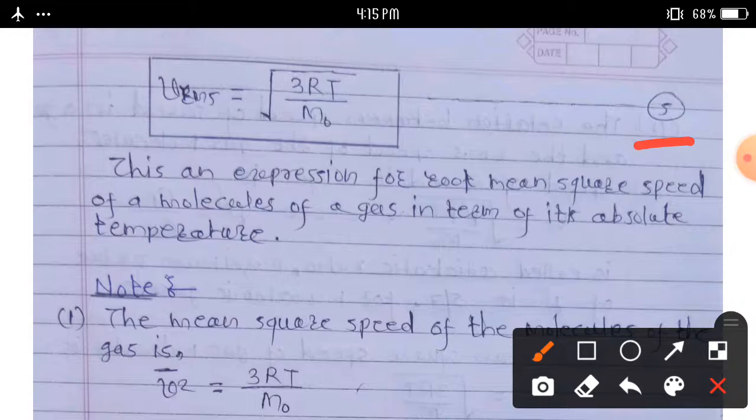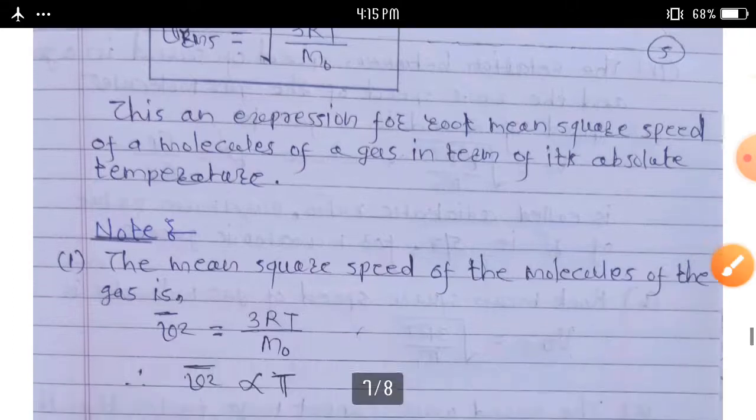I repeat this question. Derive an expression for root mean square speed of a molecule of a gas in terms of its absolute temperature. Then we can derive this equation: V suffix RMS is equal to square root of thrice RT upon M0. Then, next note.